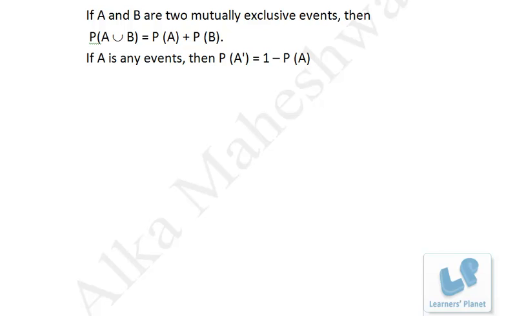Now there are various types of events, and first of all, let's discuss mutually exclusive events. Now, what are mutually exclusive events? See, there are two events. Suppose there are two events, and the condition is that if the first event occurs, then the second cannot occur, or if the second event occurs, then the first cannot occur. Right? So these two events are mutually exclusive events. Right? Suppose we take an example from our daily life.